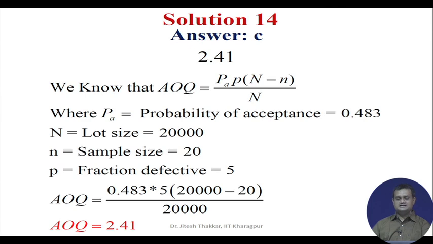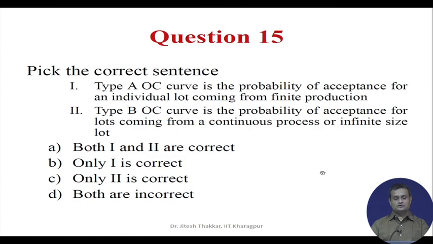So, your correct answer is C, that is 2.41, and AOQ basically is PA into P(N minus n) divided by N. PA is the probability of acceptance, that is 0.483, and let us say lot size N is 20,000, n is equal to sample size 20, P is fraction defective. You can plug in the values in this formula and you will get AOQ equal to 2.41.